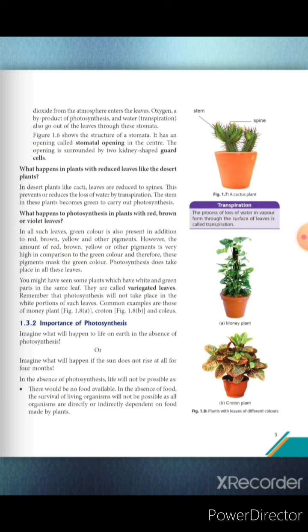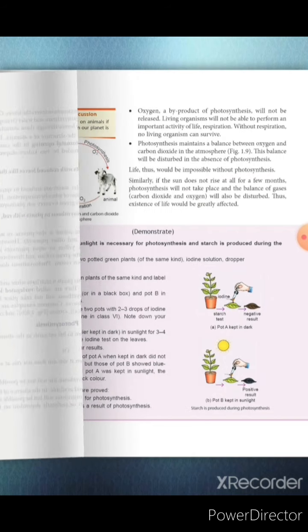Next is the importance of photosynthesis. There would be no food available. In the absence of food, the survival of living organisms will not be possible, as all organisms are directly or indirectly dependent on food made by plants. If there is no photosynthesis, then plants cannot prepare their food on their own. So there would be no food available on the earth.